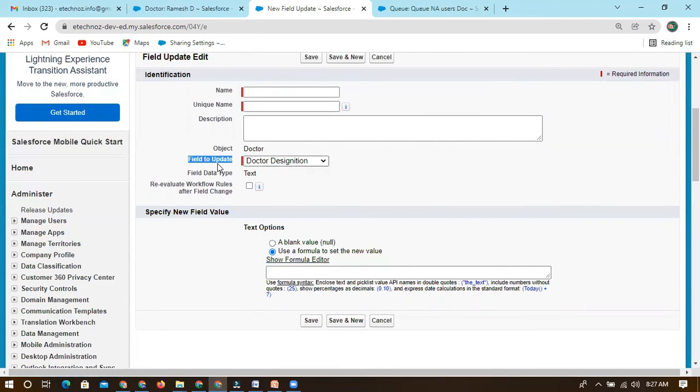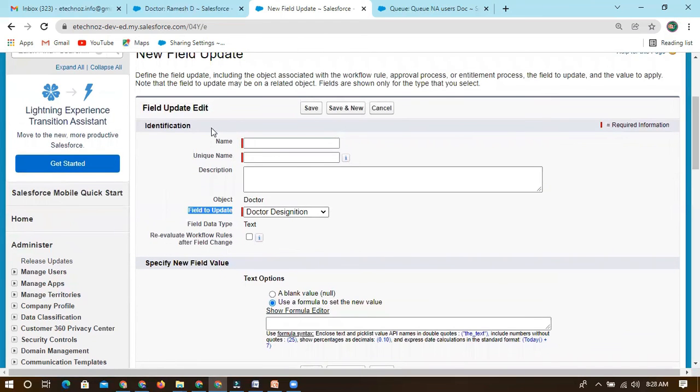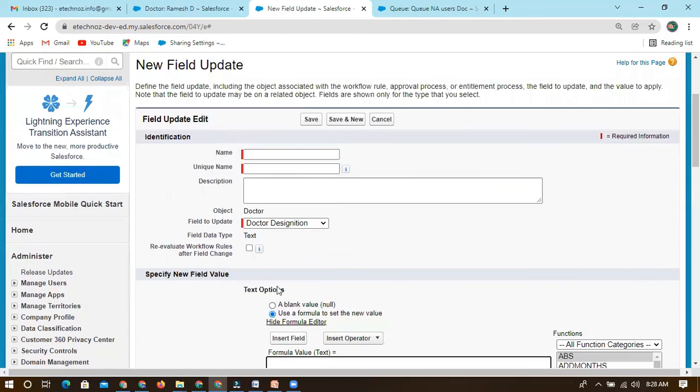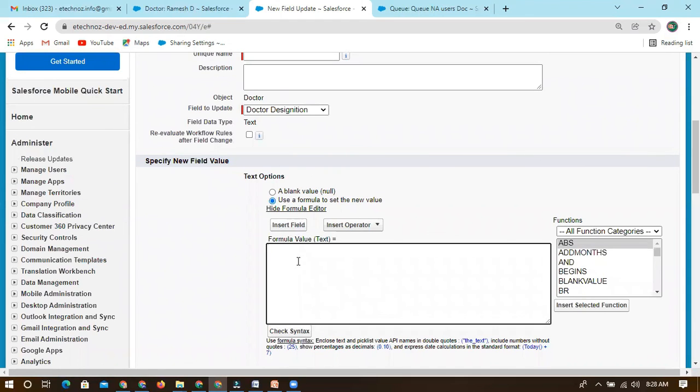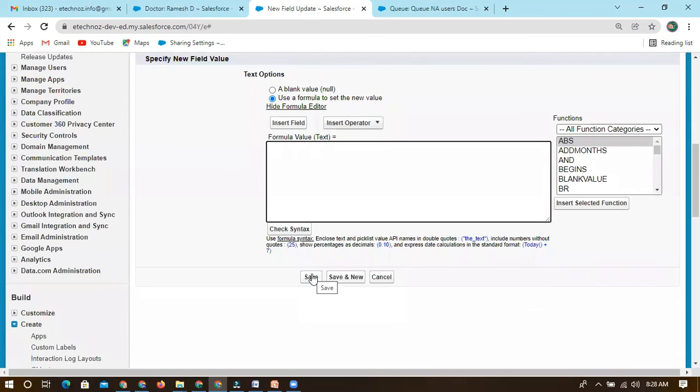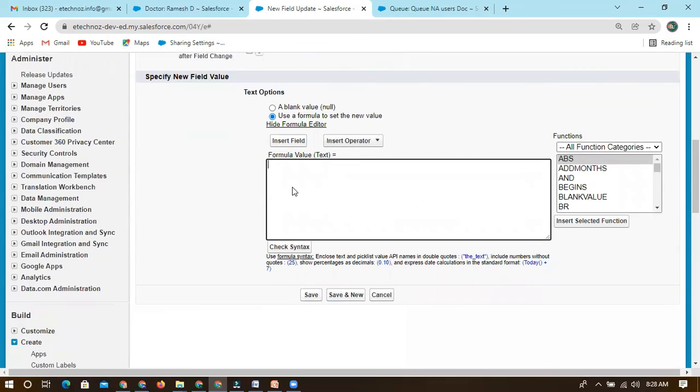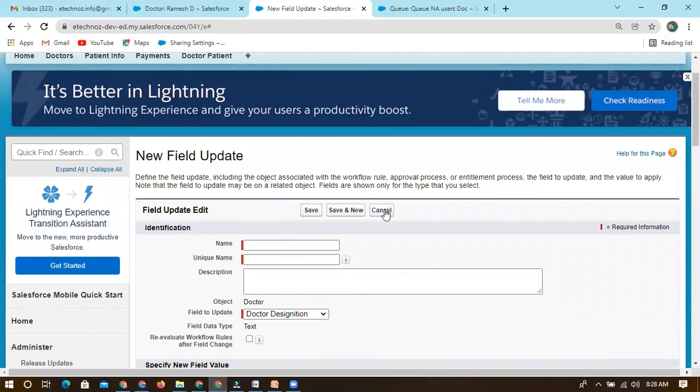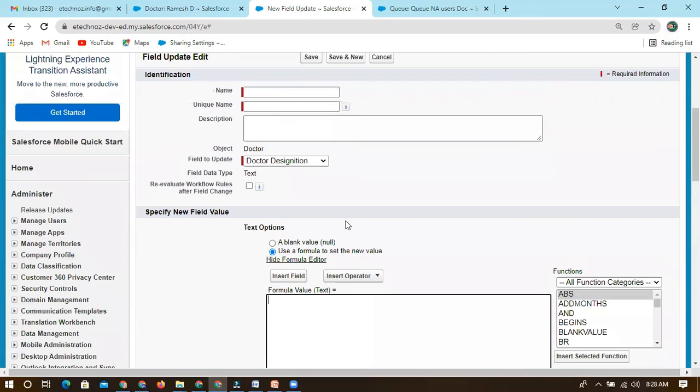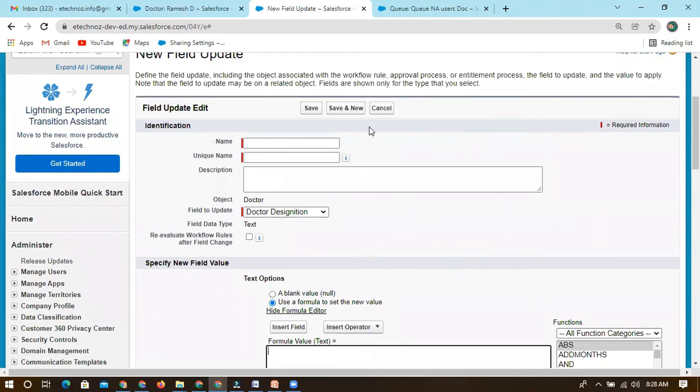It means we are updating one more field based on criteria. If that meets, then we are updating one more field based on one field. Likewise we can have multiple fields collection, and then we can update one more field. Within the system, if you go with show formula, you can utilize all the functions and write that formula. And finally, if you save this, it will update into the database. Right now I'm not doing that, so you can try this. This is a simple thing itself.